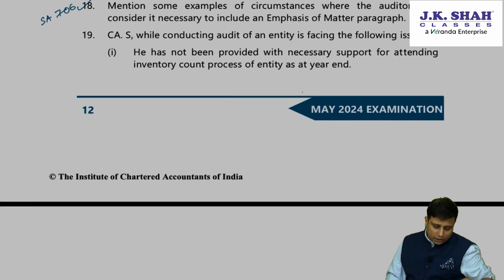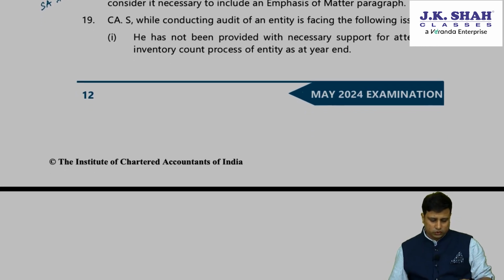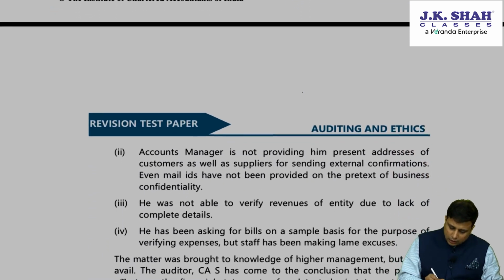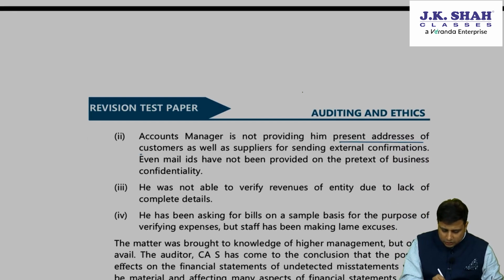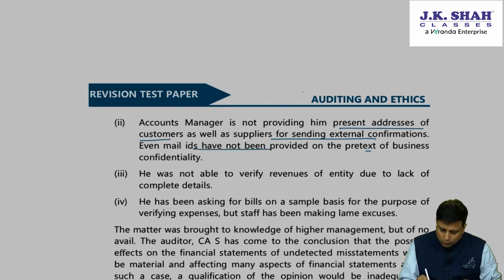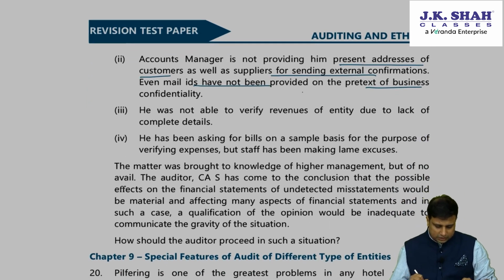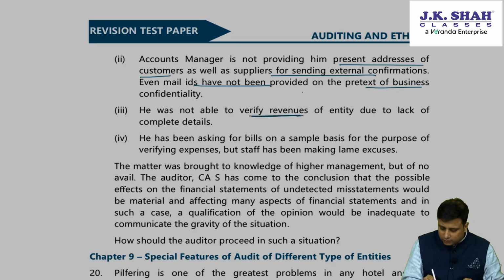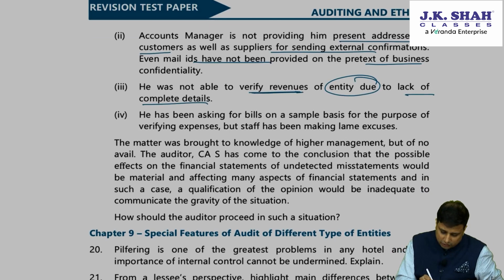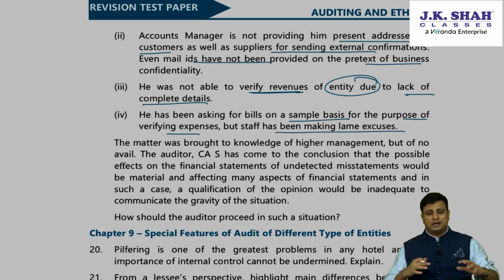While conducting the audit of an entity, the auditor is facing the following issues. He has not been provided with the necessary support for attending the inventory count process at the end of the year. The accounts manager is not providing him the present addresses of customers as well as suppliers for sending external confirmations. Email IDs have not been provided on the pretext of the business. He was not able to verify revenue of the entity due to lack of complete details. He has been asking for bills on a sample basis for the purpose of verifying expenses, but the staff has been making lame excuses. So it is hinting that the auditor was not able to obtain evidence.